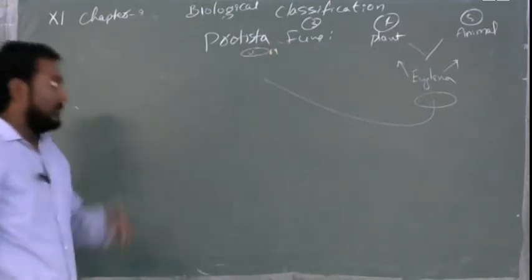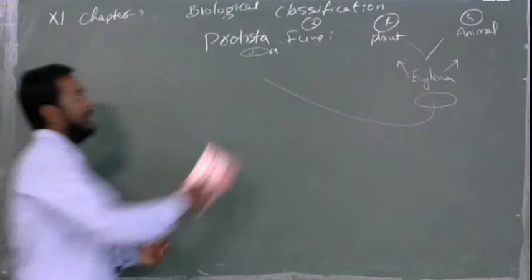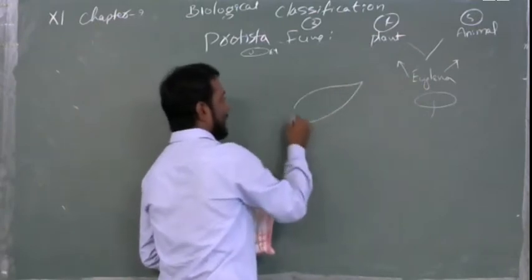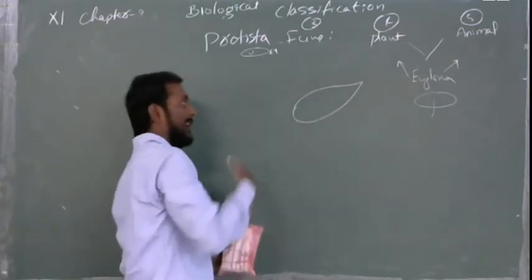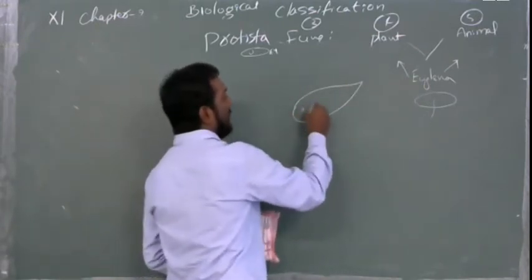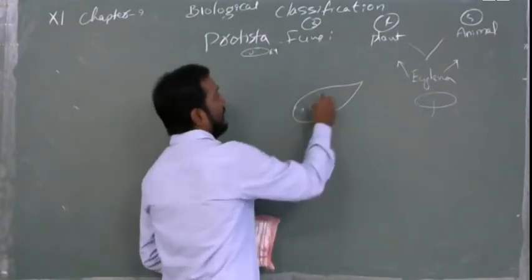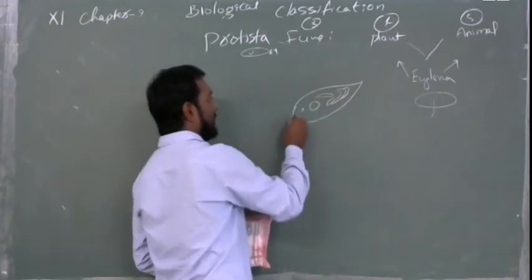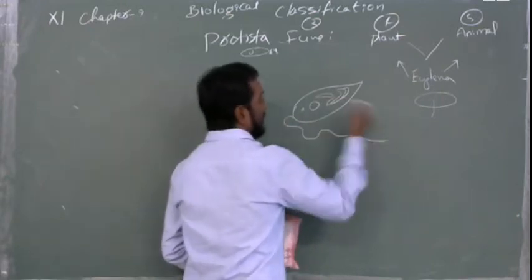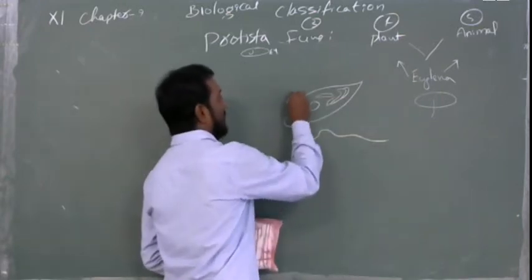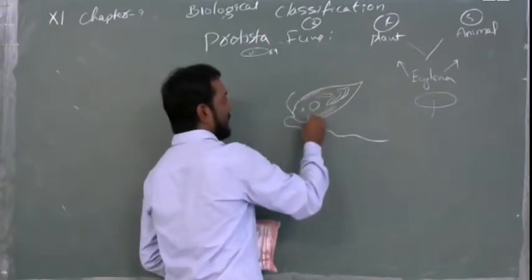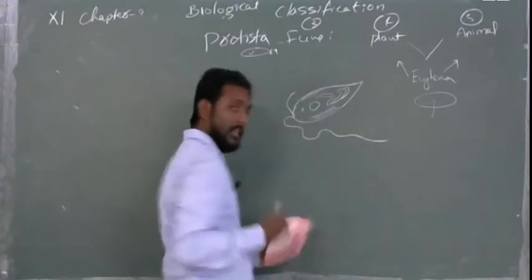Clear this point? Now, we should draw a diagram. According to the content, we imagine a fish-like structure because it has to move, and it will have a nucleus. It will have the organelles. For its movement it will have a flagellum, and for direction it will have another flagellum. Will it have a cell wall or not?